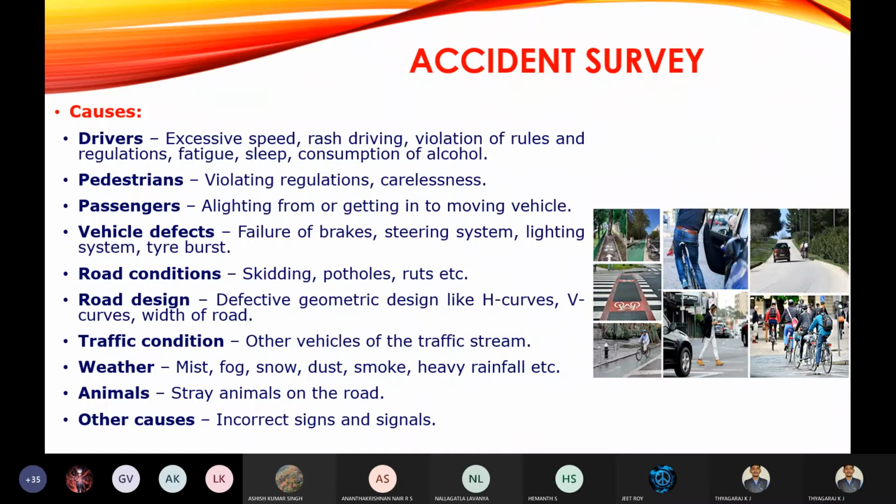Okay, this is very important from the examination point of view. Remember, this is the compulsory question they will ask: explain the causes for road accidents. You should be in a position to answer all the 10 points that I have given, the causes.